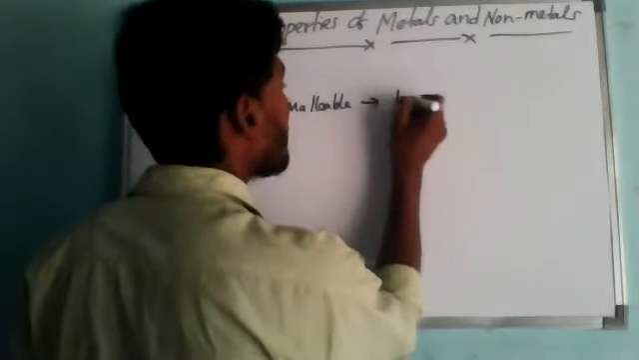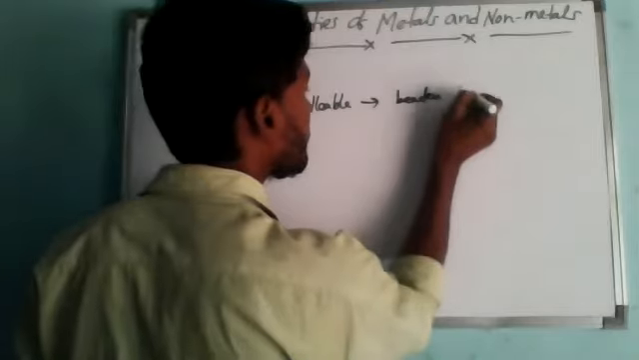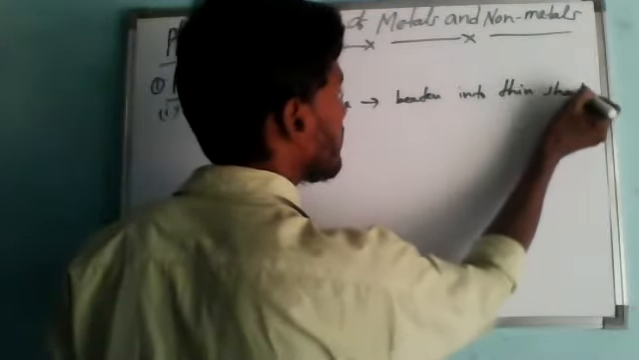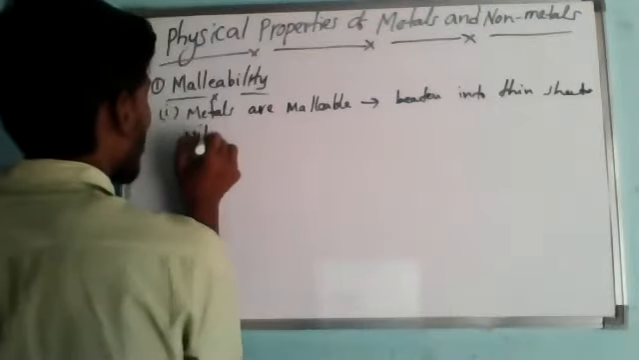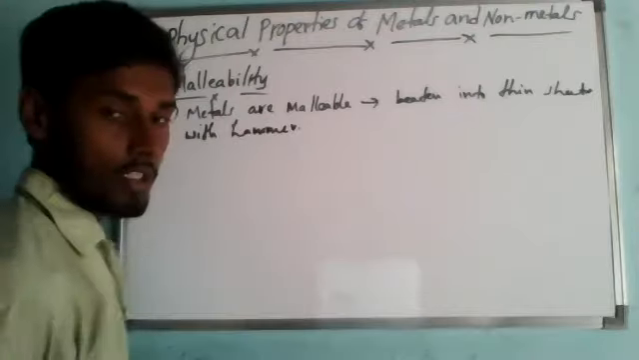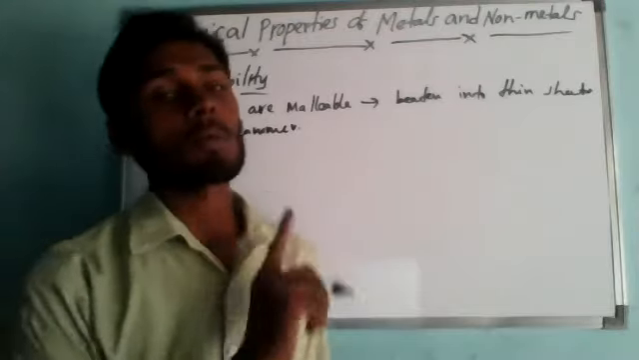They can be beaten into thin sheets with a hammer. If there is any exemption, I will tell you to note it down. If any metal is not showing this property, I will show you that.